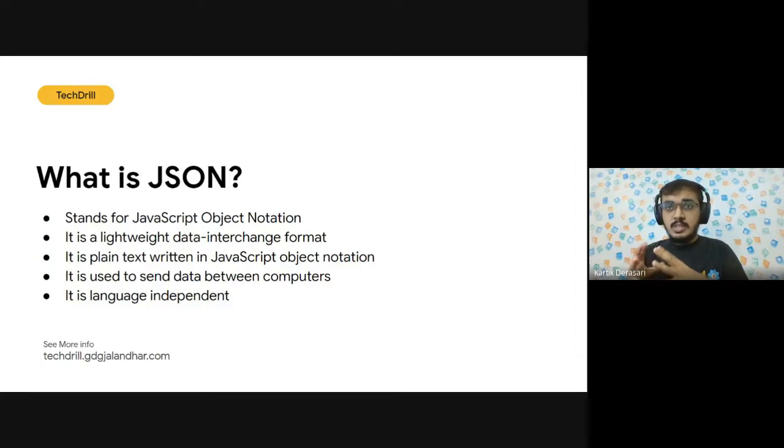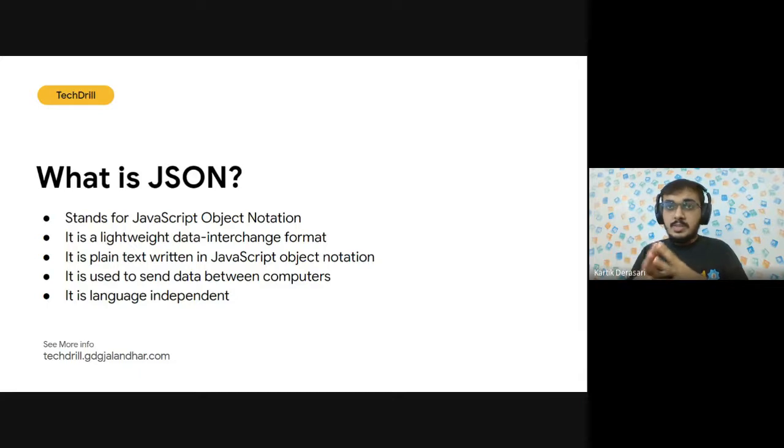So JSON is nothing but JavaScript Object Notation. It is presented in JavaScript object format. We'll also see what exactly it is and how it looks like. But it is generally plain text which is written in JavaScript object format. It is nothing very different from that. It is used to send data between two computers.